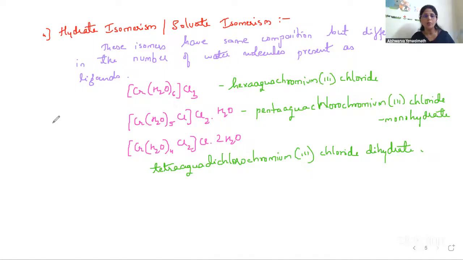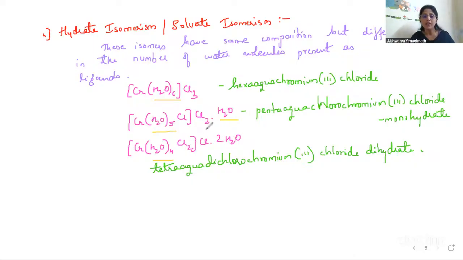In the first case, how many water molecules are there as ligands? There are 6 water molecules as ligands. In the second case, there are only 5 water molecules as ligands, and the other is water of crystallization outside the complex ion sphere. In the third, there are 4 water molecules as ligands. Overall coordination is again 6: 6, 5 plus 1, 6, 4 plus 2, 6.